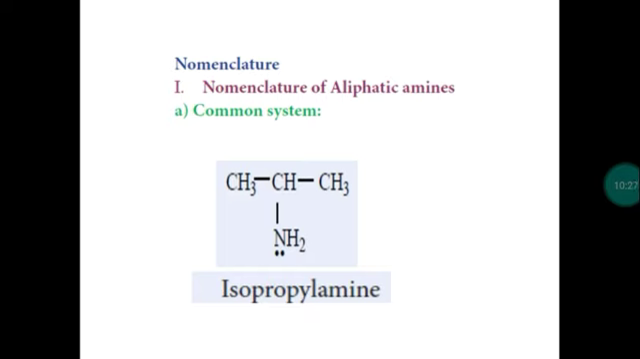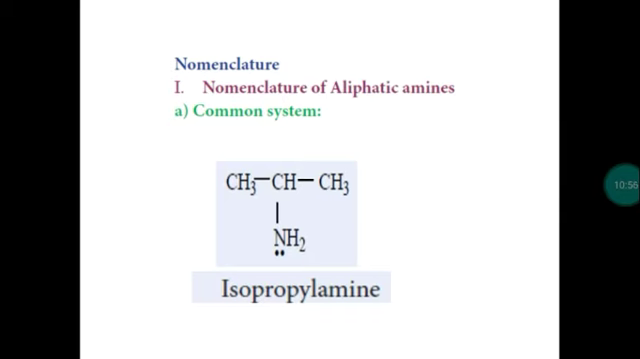What is the name of the functional group? Amine. Amine is the name of the functional group. So if a methyl group is attached with the functional group amine, we call this methylamine. If an ethyl group is attached with the functional group NH2, this is called ethylamine. So this is the way to give common names for amines. First mention the name of the alkyl group, then mention the name of the functional group.